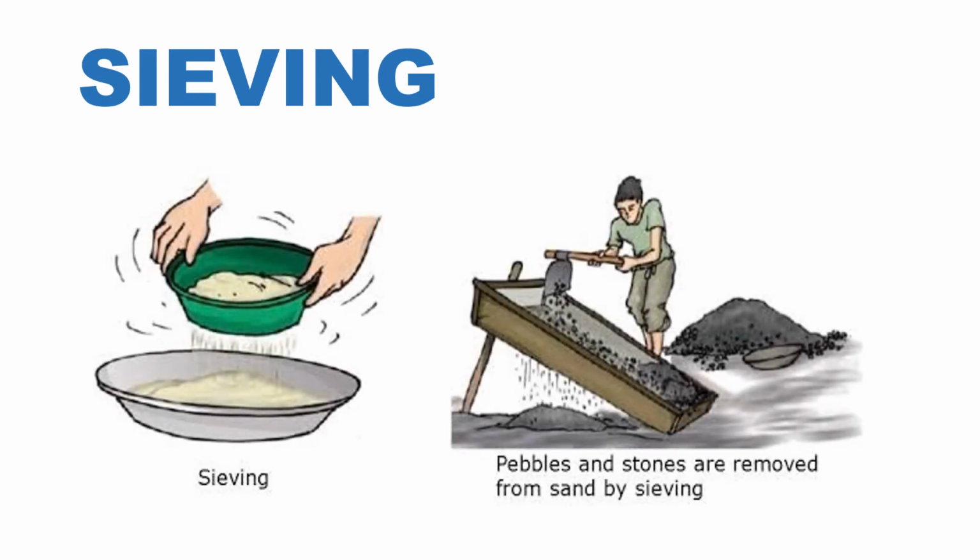Sieving. The method of separating a mixture by using a sieve is called sieving. A sieve is a shallow vessel having small holes at its bottom. Flour and bran are separated by the sieving process. This process is also used to separate pebbles and stones from sand at construction sites.